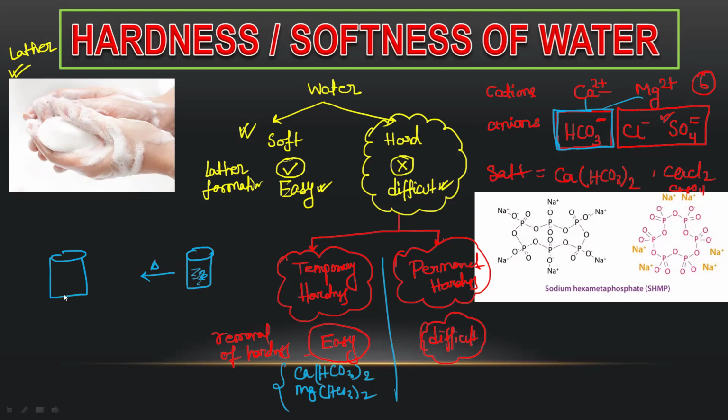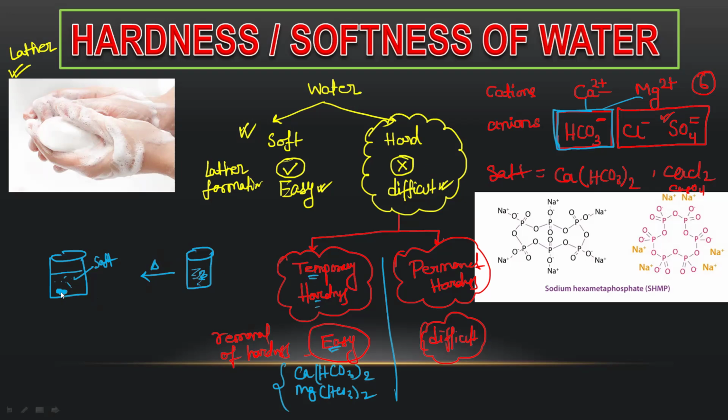We will get some precipitation. And the remaining portion of water will be soft. So hardness will be removed. How simple it is? Just heat it. It is basically easy to remove the hardness. That's why it is called temporary hardness.